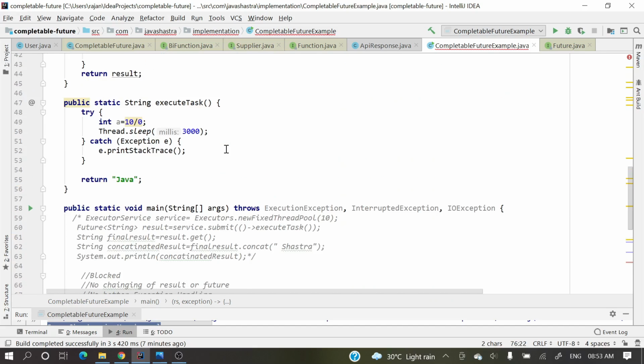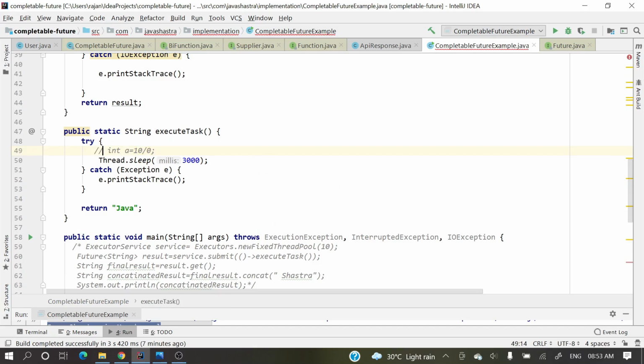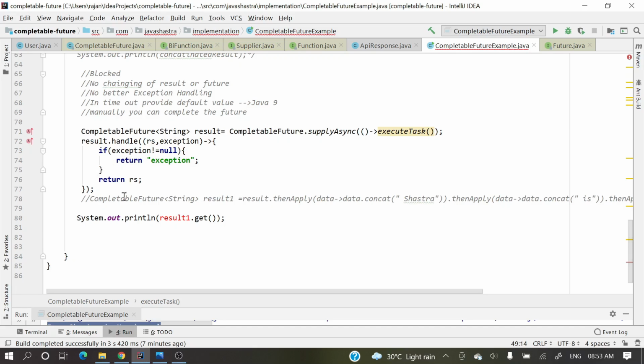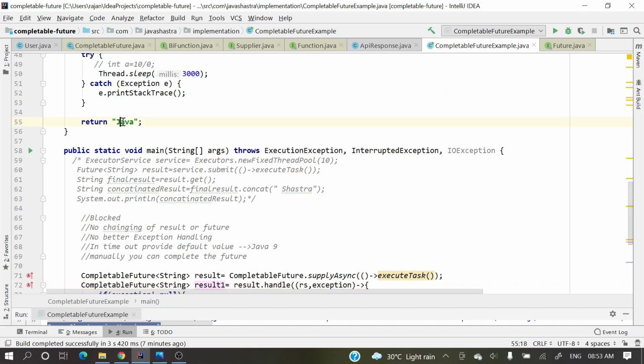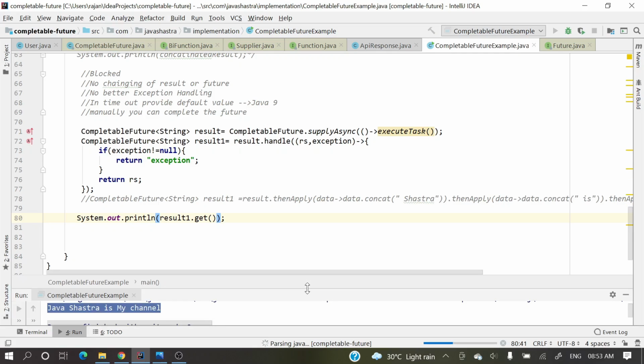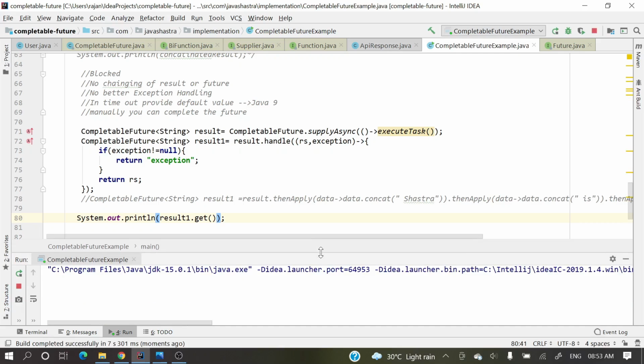Let's first comment this one out. Without any exception, first we're going to see what we'll get. This is Java. Let's run. Just see, Java is coming.